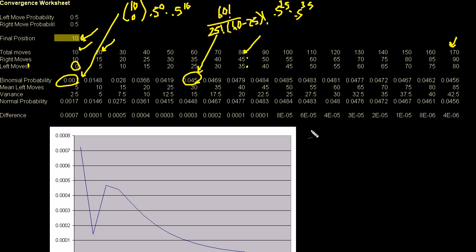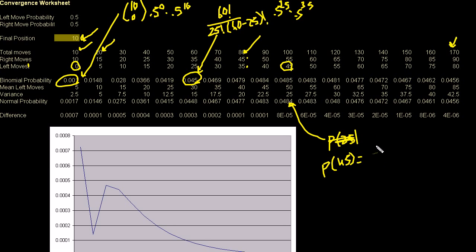For example, in this situation right here, Excel has a normal distribution function, but I actually typed in the formula because I wanted to see what was under the covers of that function. So I ask, what's the probability of 45 left moves?